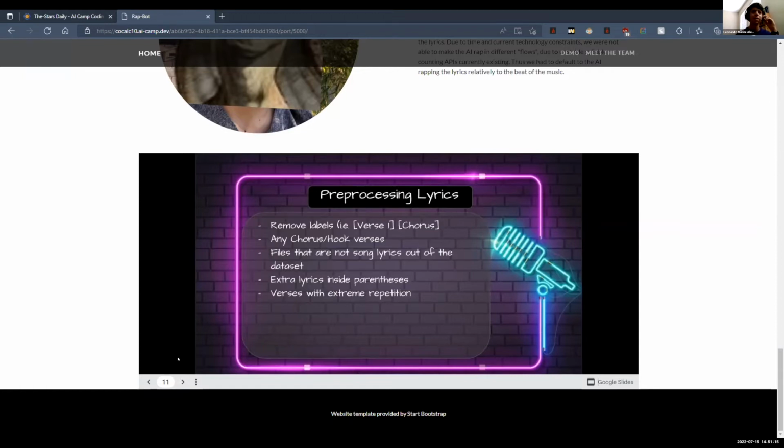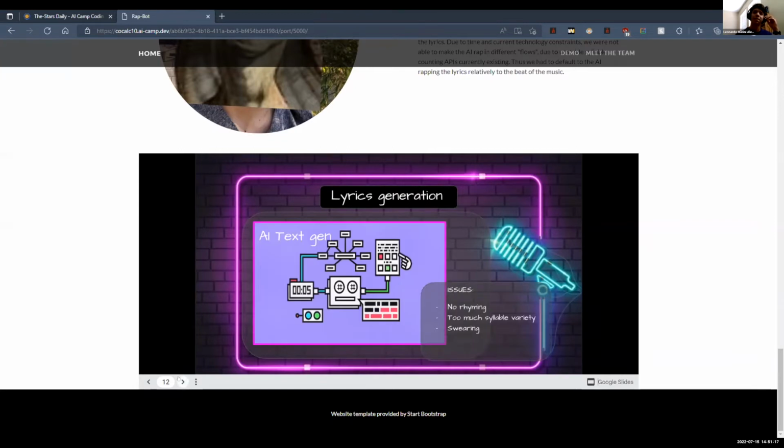All right, next slide. We used AI text gen to generate lyrics with our rap dataset to fine tune our GPT-2 model. However, there are a few issues with our output. First, our model was not capable of creating rhymes, which is a big no-no for us. The syllables in each bar varied way too much, which would be an issue later when we put it in the speech synthesizer and it tries to rap. And also the model loves to swear, and it has said many things I will not say out loud, but I'll just pass it on to Vincent and we'll come back to that later.